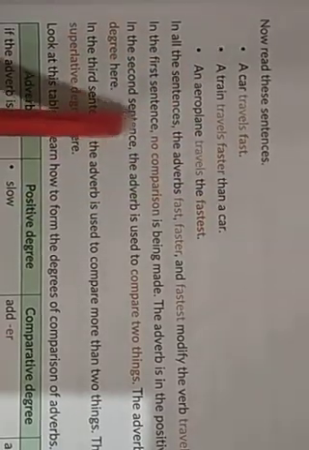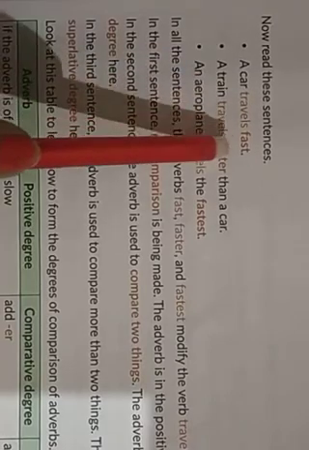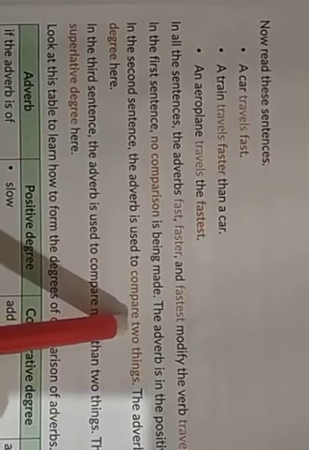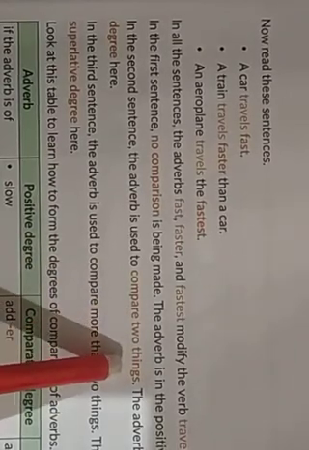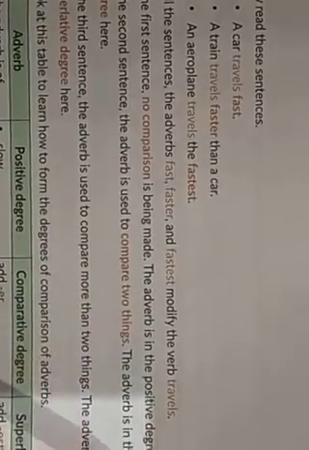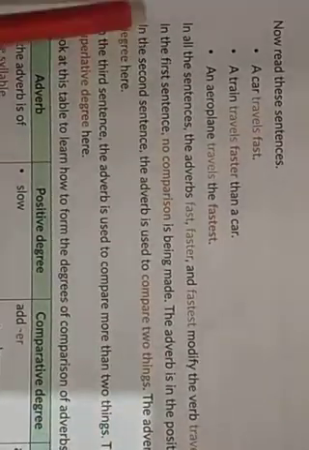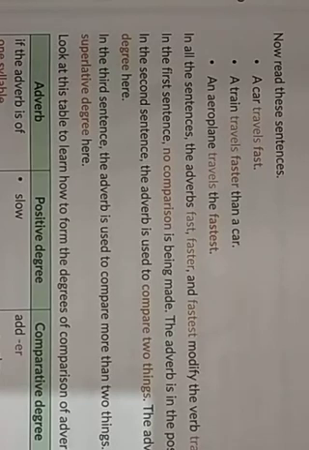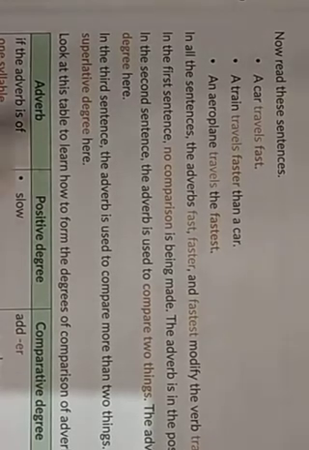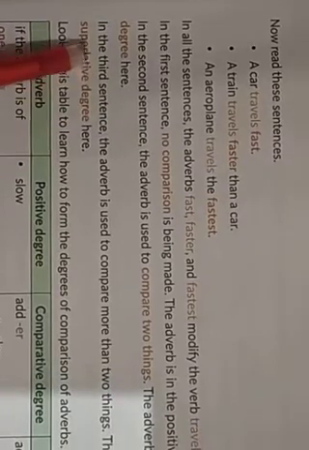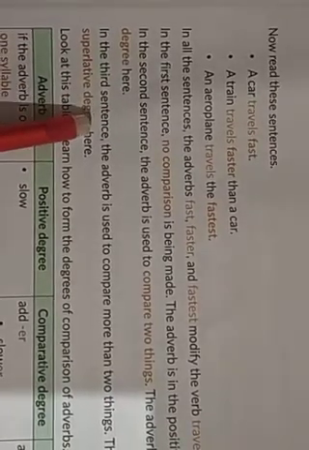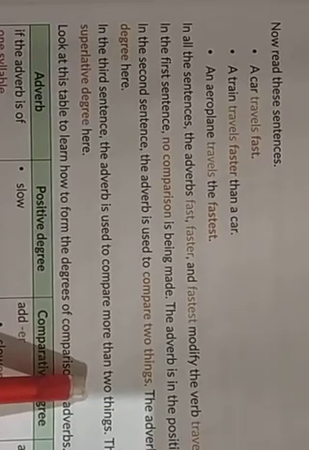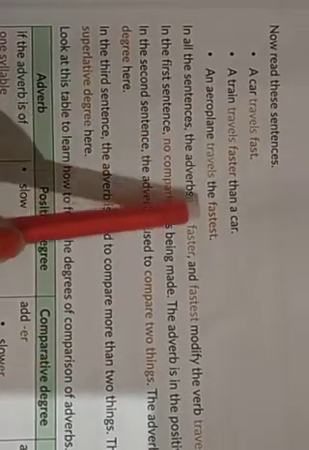Okay, in the second sentence, a train travels faster than a car. In the second sentence, the adverb is used to compare two things. And so the adverb is in the comparative degree here. When we make a comparison between two things using an adverb, the adverb will be in the comparative degree. In the third sentence, the adverb is used to compare more than two things. Of course, an aeroplane travels the fastest.